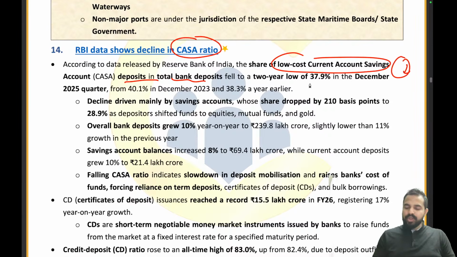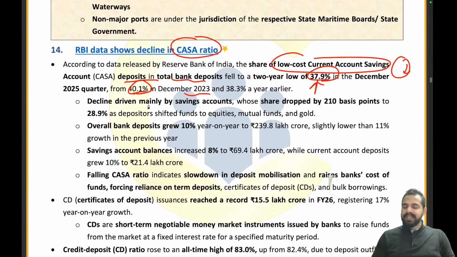They have reduced to a 2-year low at 37.9% in the December 2025 quarter from 40.1% in December 2023. So you can see here that from 40.1% it reduced to 37.9%. The low cost CASA we are talking about, current account savings account deposits, right?